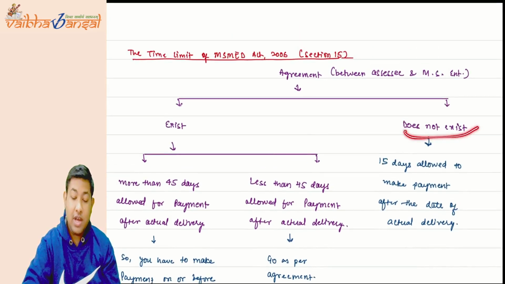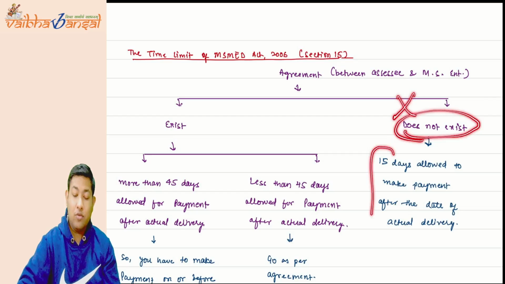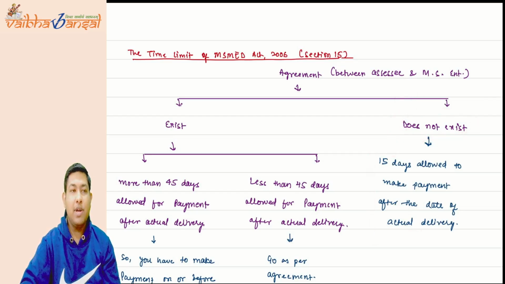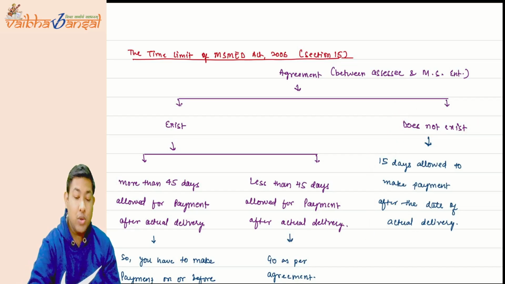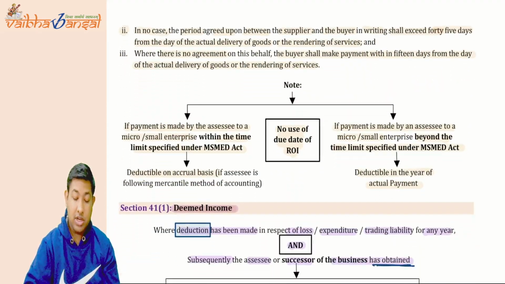Now what they are saying is that if the agreement does not exist, then you have only 15 days to make the payment, that too after the date of actual delivery. This point is also clear to you.